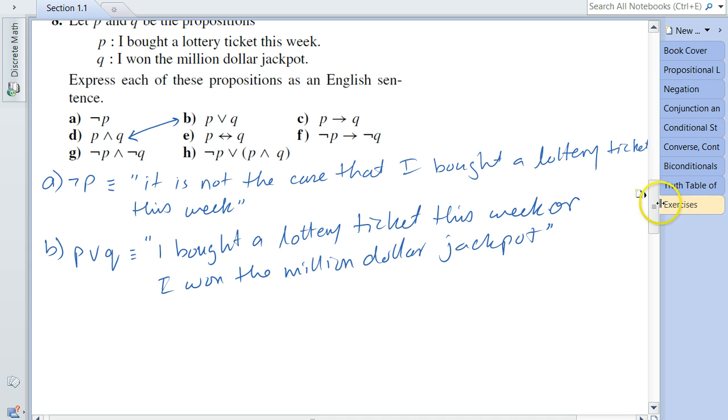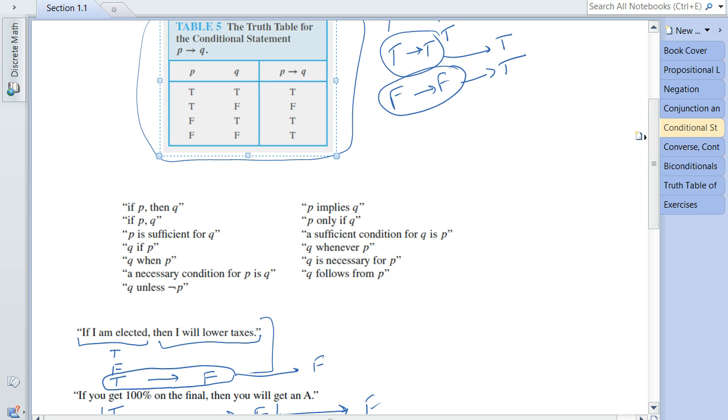So let's go to C, and C is asking me to express the compound proposition P implies Q. Now, we've seen in the previous lecture that the conditional statements can be expressed in the English language using several different expressions.